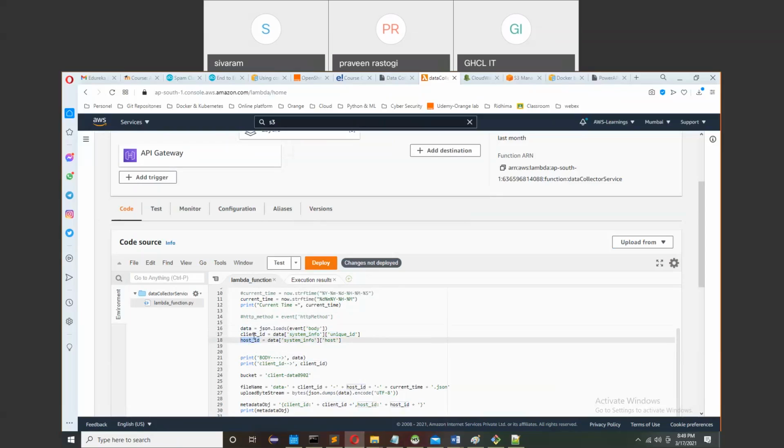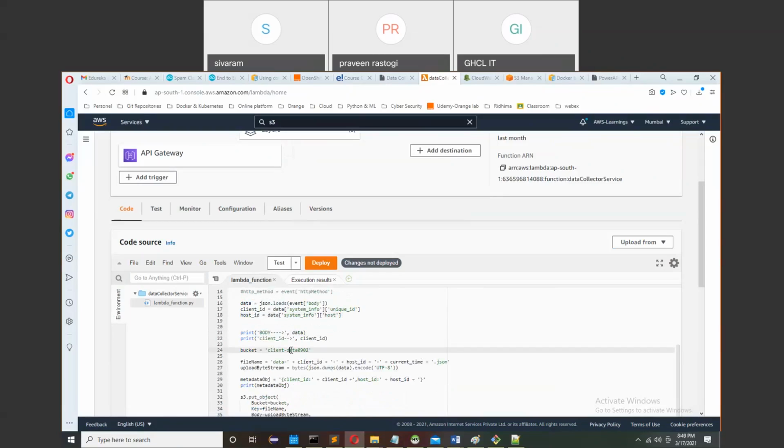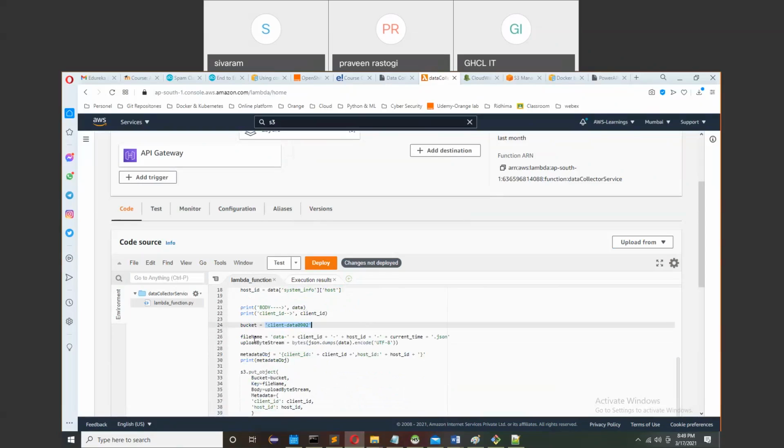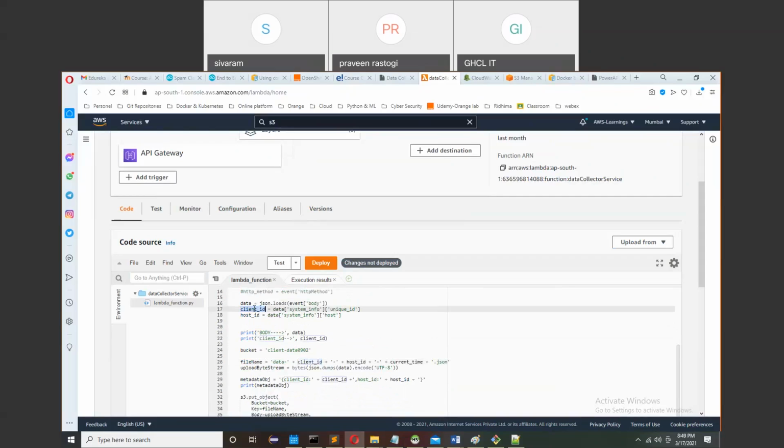So both parameters I have extracted. Then this is my bucket name where I need to save the data. And then I make the file name. What will be my file name? Let's suppose I have added data hyphen, then my client ID that I figured out here, whatever is coming from the script that I am passing, then my host ID, then the current time.